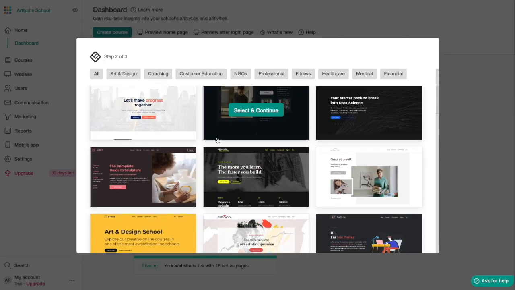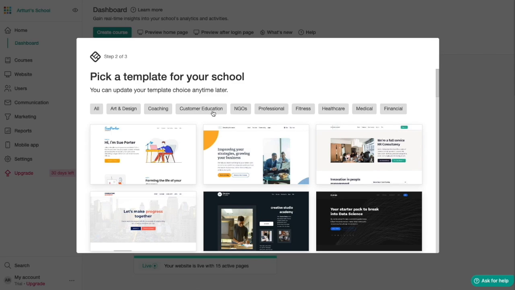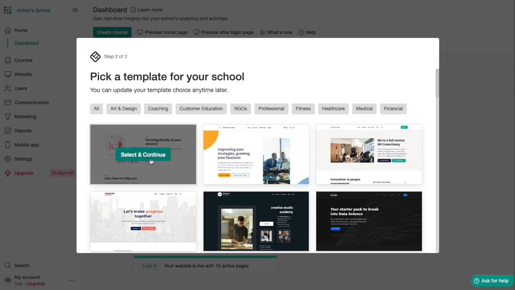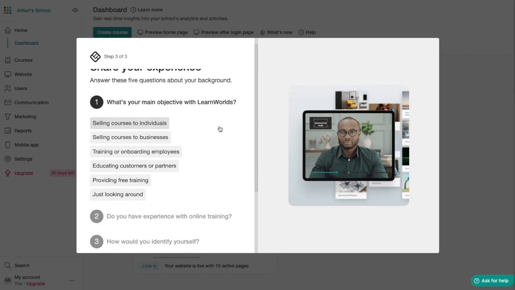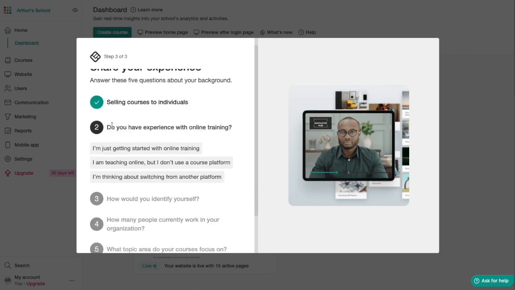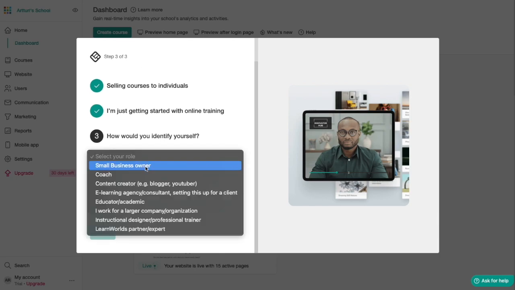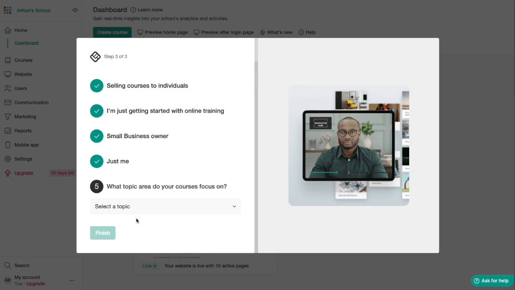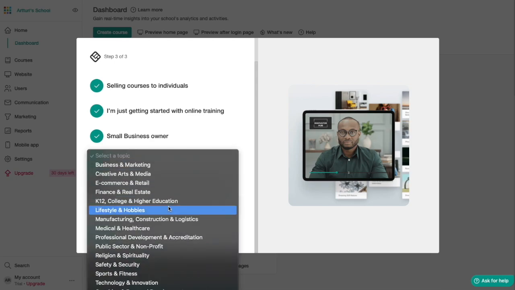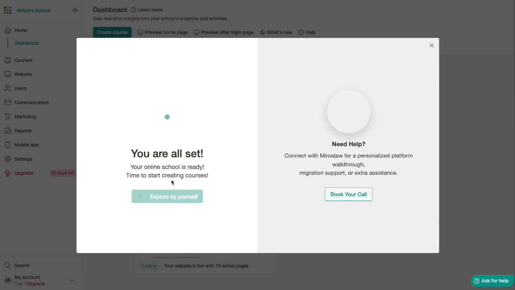Then you can choose a school template. I'd like to use something that is very minimalistic and basic, so let's click on this one. Then it will ask you your experience and what's your main objective. Let's do, for example, selling courses to individuals. Let's do I'm just getting started and I'm a, let's say, small business owner. And for my case, let's do just me, and then what area or what topic. Let's do technology and innovation, and let's click on finish, and now we're all set.